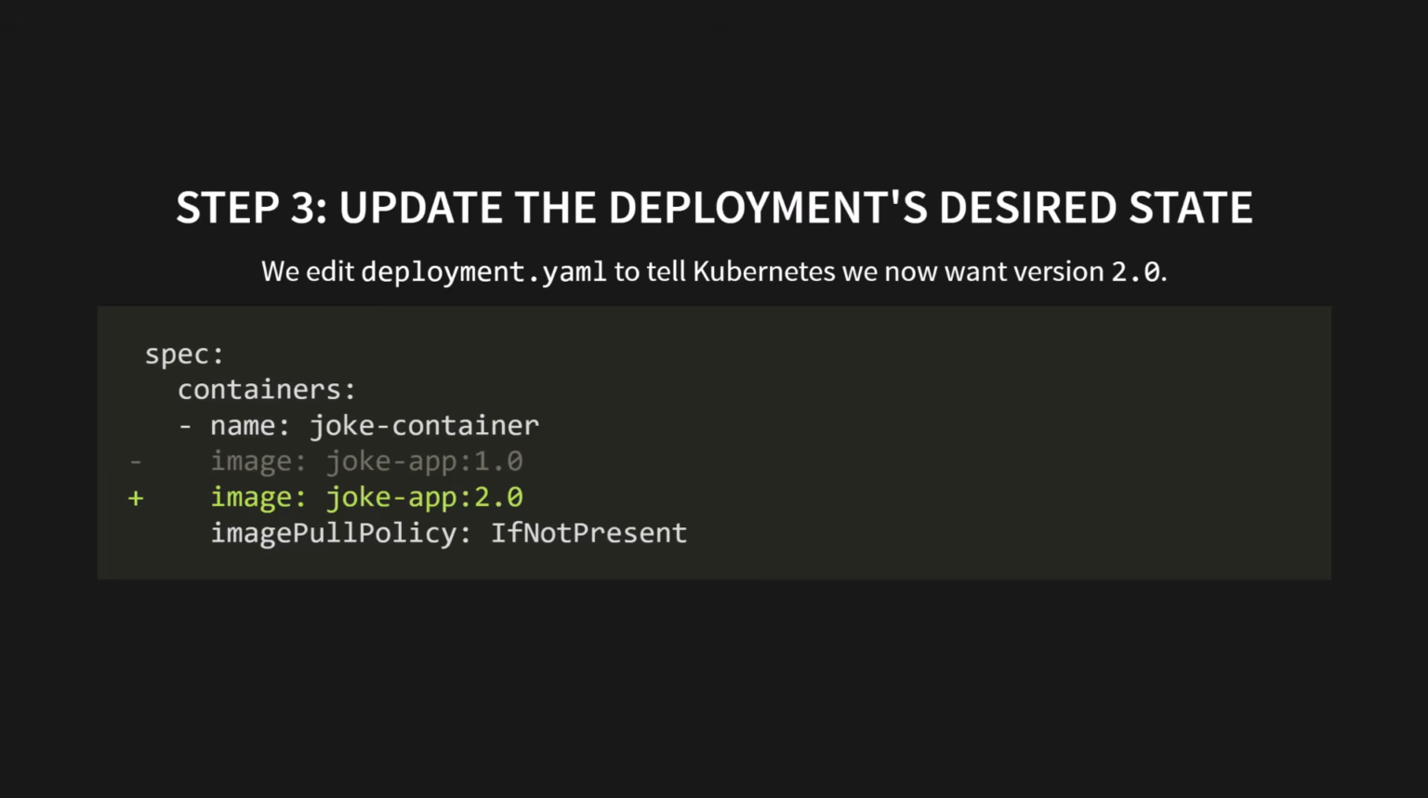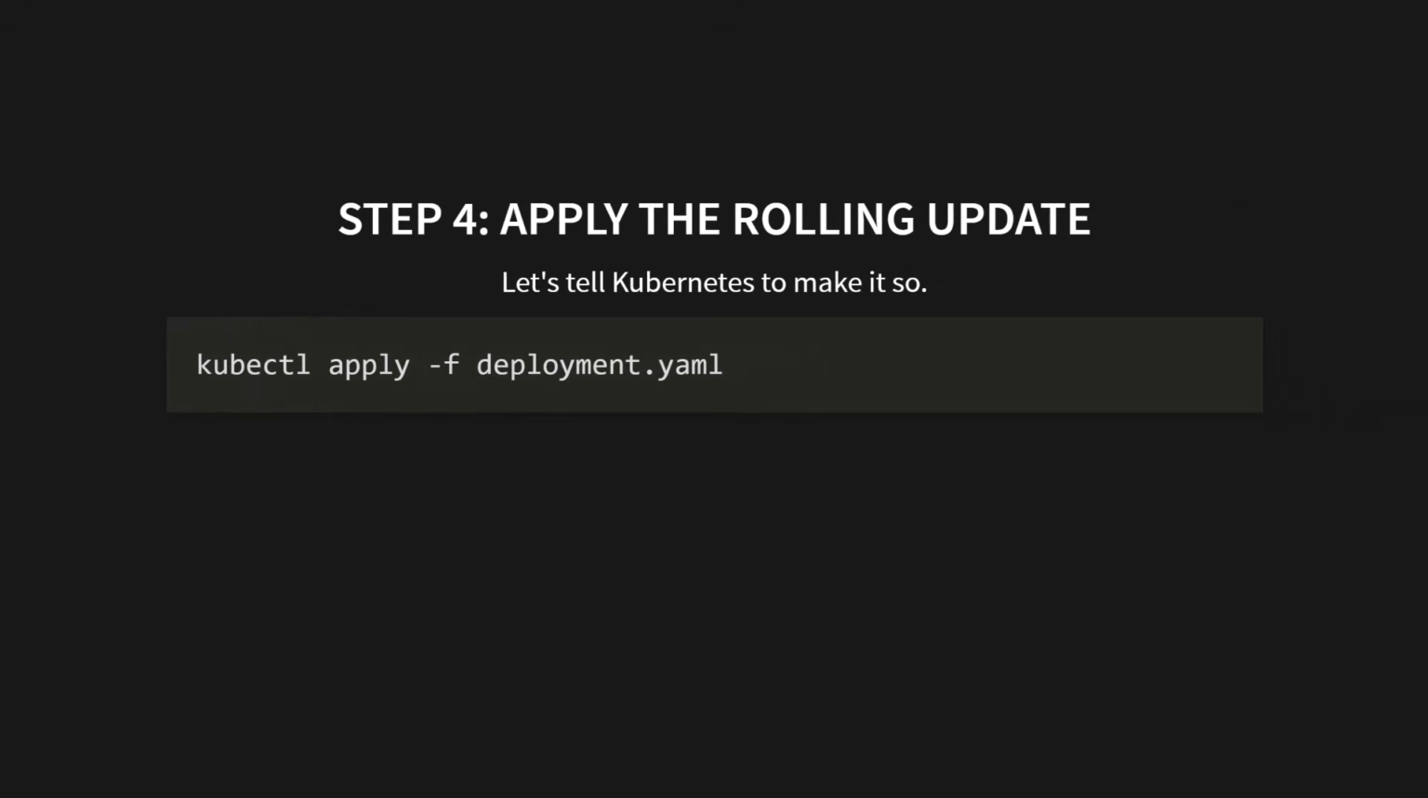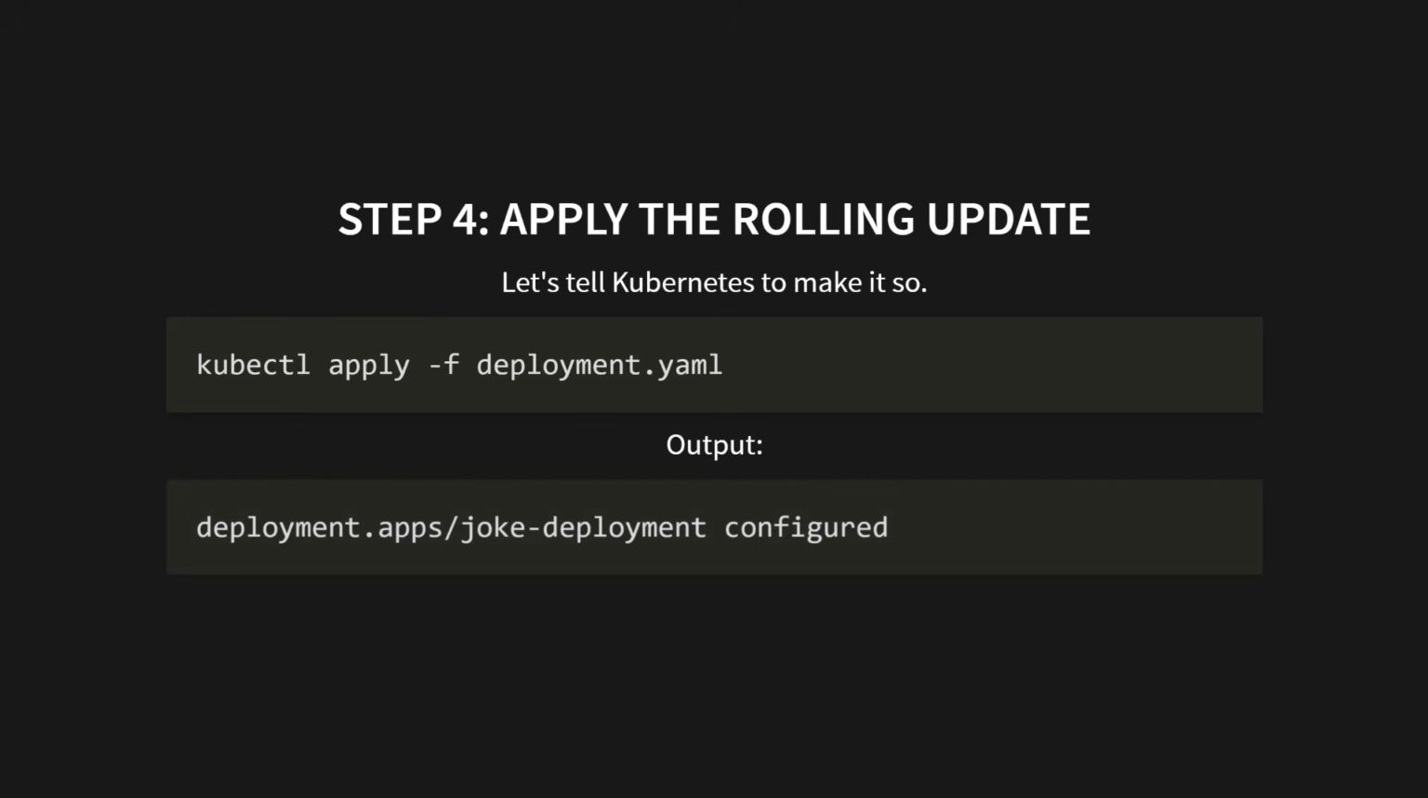Step 4. Apply the rolling update. Let's tell Kubernetes to make it so. We'll run kubectl apply -f deployment.yaml. The output says deployment.apps/joke-deployment configured. The update has now begun.